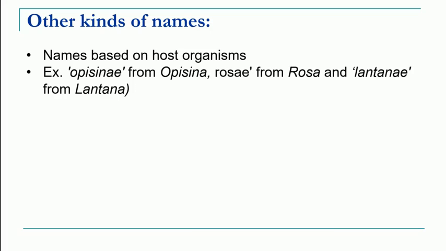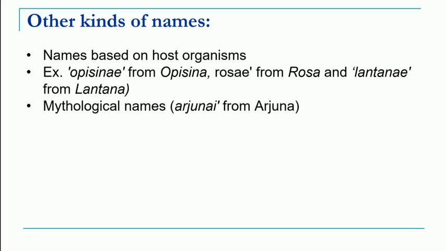Suppose there is an insect living on this plant, then the name can be given as Opicini. Suppose an insect is living on a rose plant, then from Rosa the name can be given as Rosie. And suppose an insect is living on a Lantana plant, then the name can be given as Lantana.